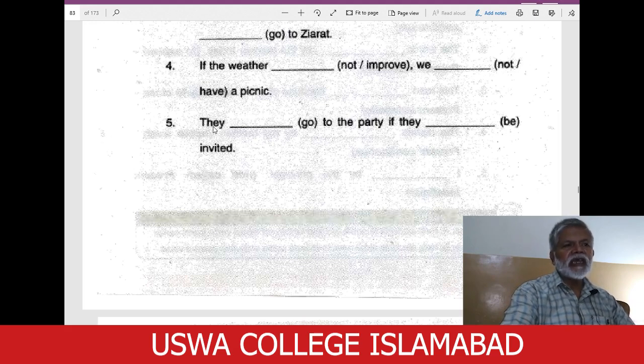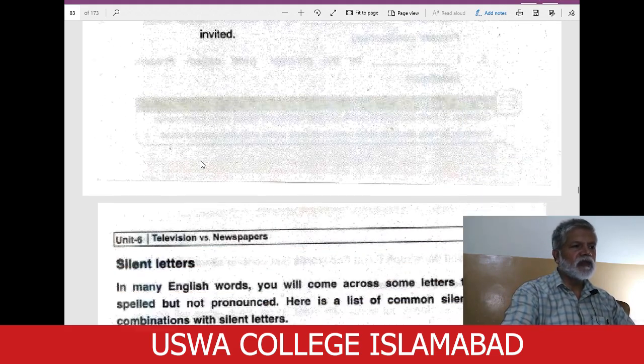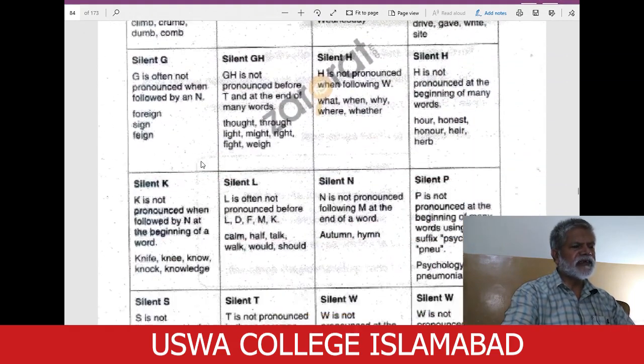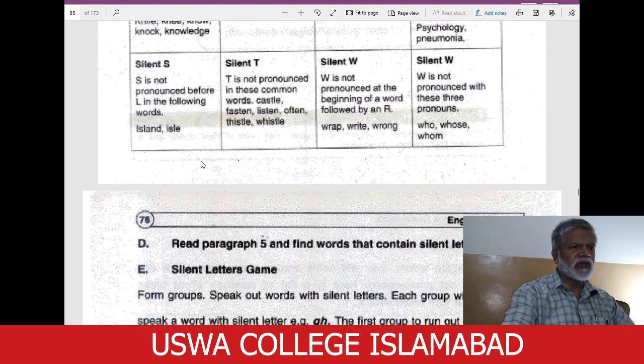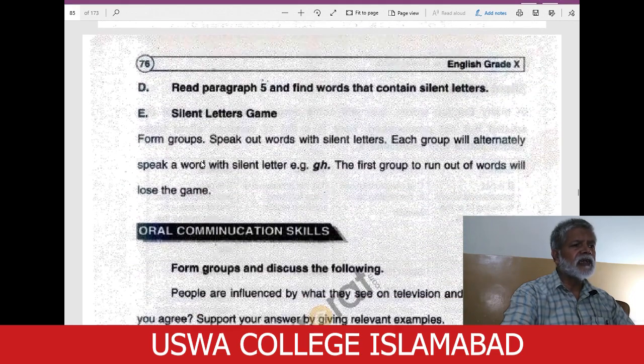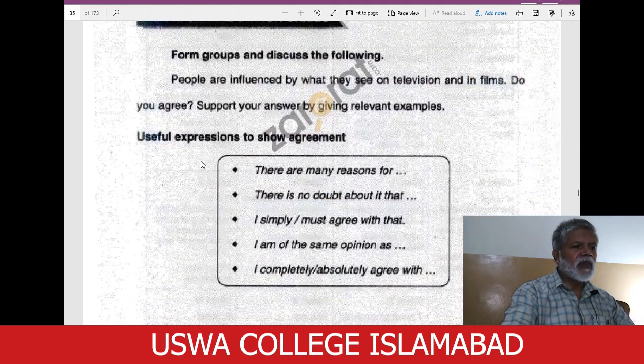So they will go to the party if they are invited. If they are invited. Here we are to use the form of be, and are is the form of be, and the sentence is in the passive. If they are invited. Then they are discussing silent letters. We'll do it in our classroom when you come back, inshallah.